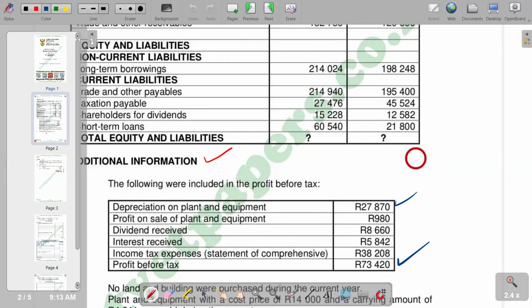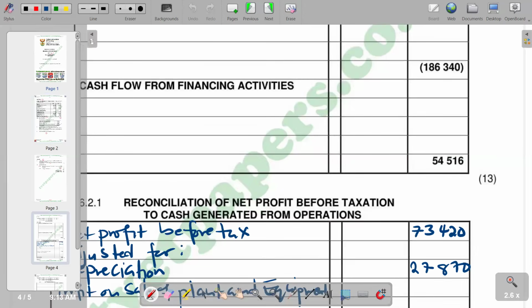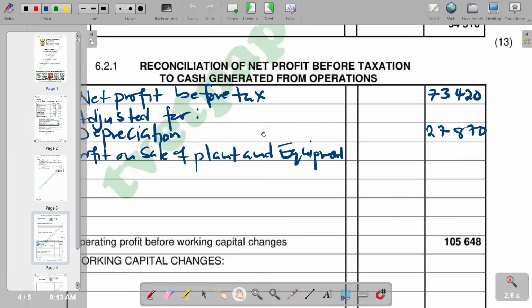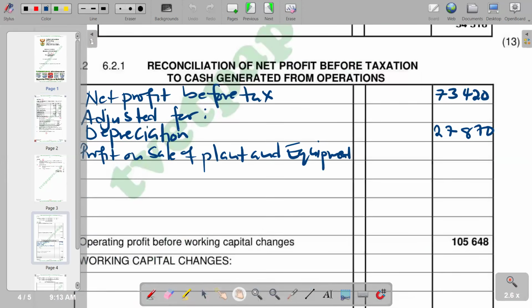So we can put it as 980. And remember, initially, the profit on sale was added in the statement of comprehensive income as an income. But in this case, we are removing it, so we do the opposite. So we're supposed to subtract. So we put it in brackets.